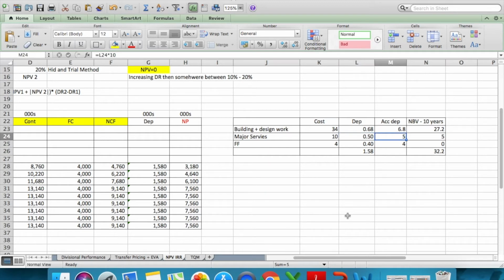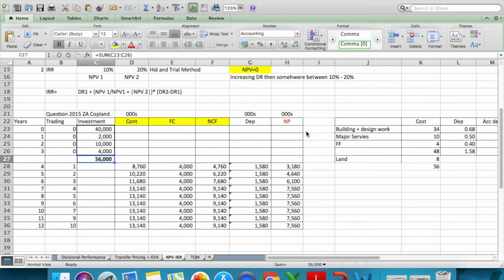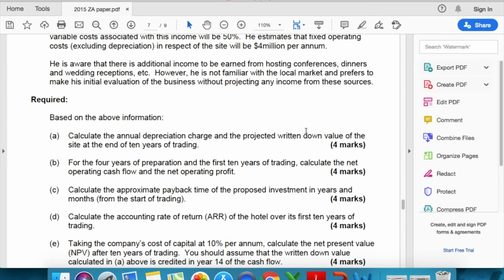So accumulated depreciation multiplying by 10, and then the same thing we did with building and design work is what we did here. So now we have the total net book value of the total investment after 10 years comes to 32.2. And if you could see that, I'm going to add again the sum here just to show it to you, it was 48. And if I add land here, land was 8 million. So the total cost with land comes to 56 million, which is exactly what I showed here, right? So we are done with the first part.